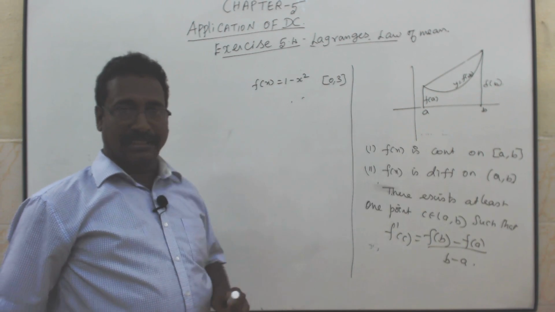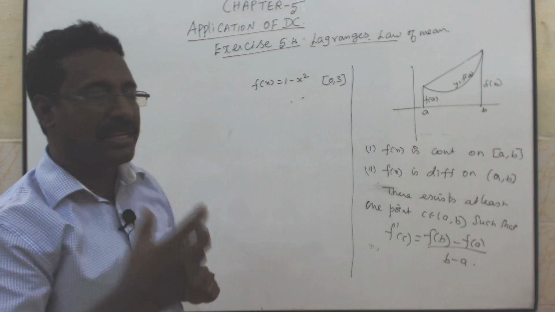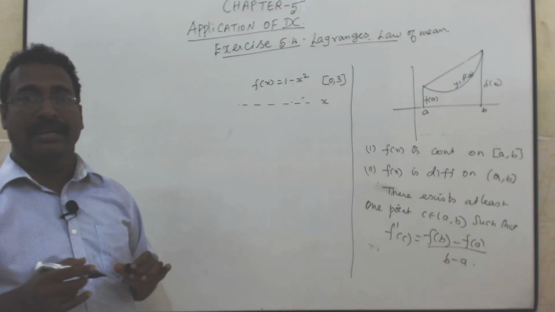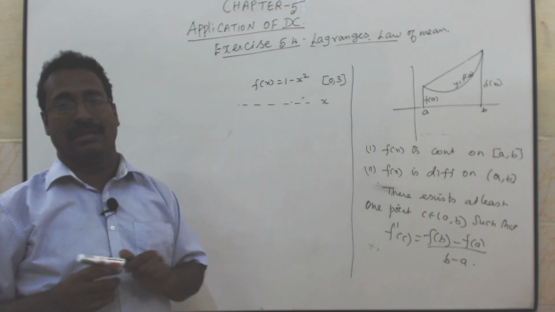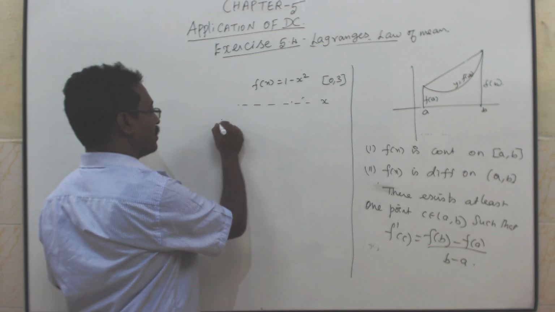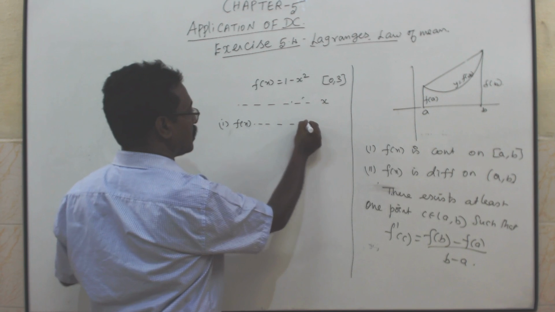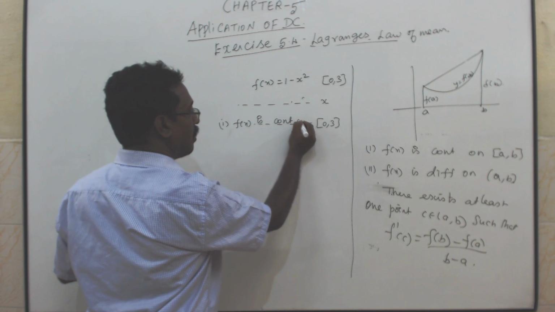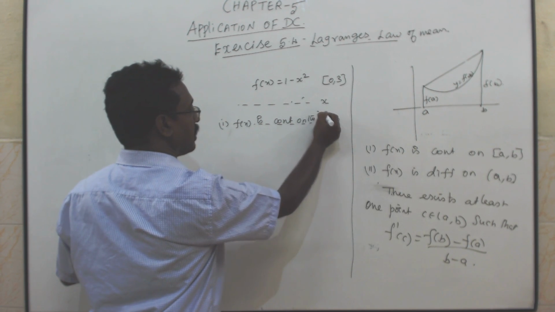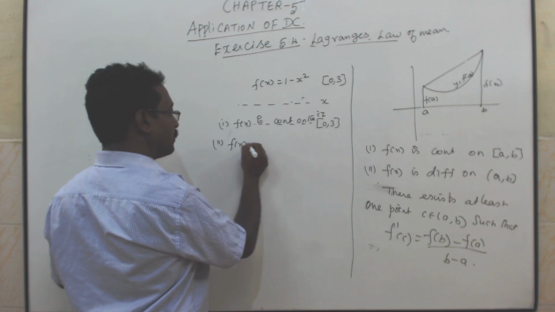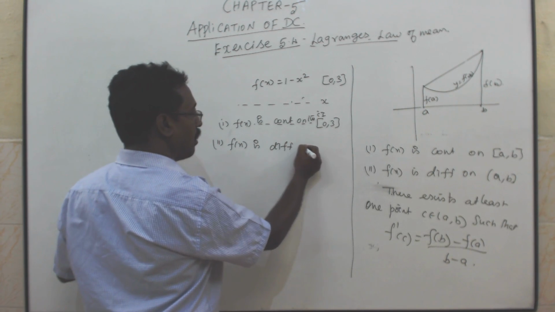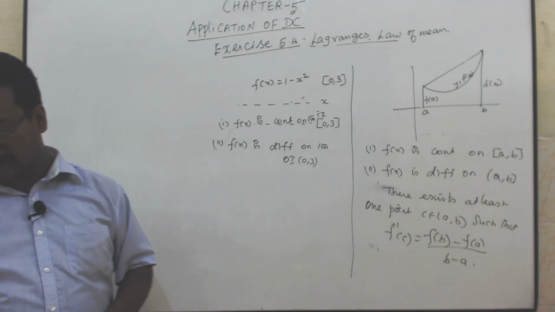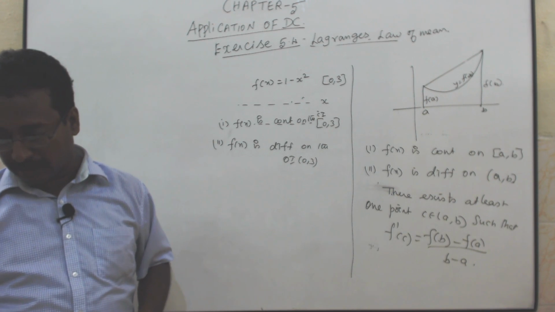So, what type of function is it? 1 minus x square is a polynomial in x. f of x is a polynomial in x. Don't write dot dot dot, because I already wrote a lot of problems, that's why I put dots. If it is a polynomial in x, it is understood that f of x is continuous on the closed interval 0, 3. Second, f of x is differentiable on the open interval 0, 3.